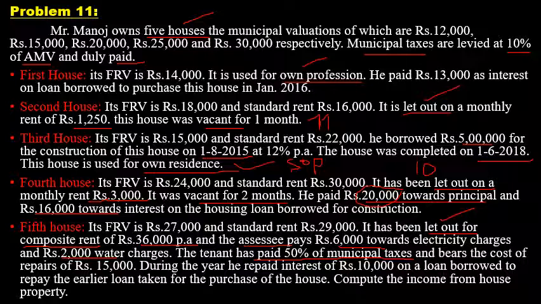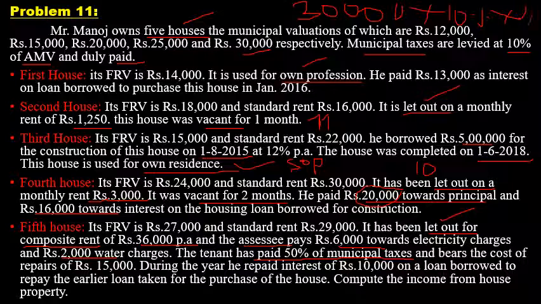So in case of the fifth house, municipal tax is 10% of annual municipal value. The municipal value is 30,000. So 30,000 into 10% is the municipal tax. In that, 50% has been paid by the owner.